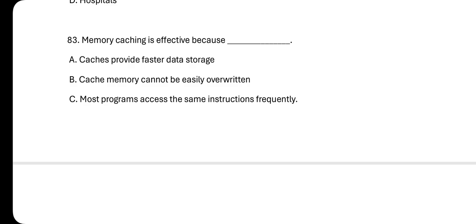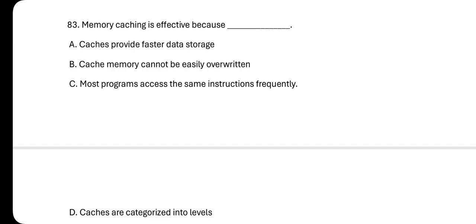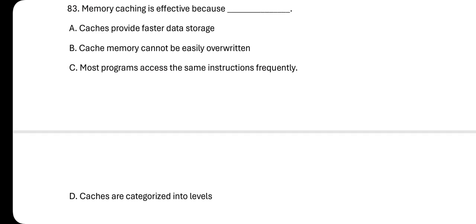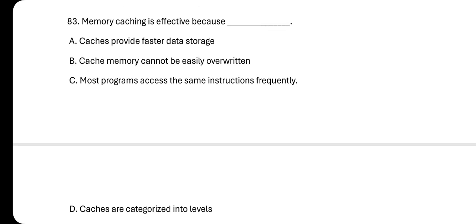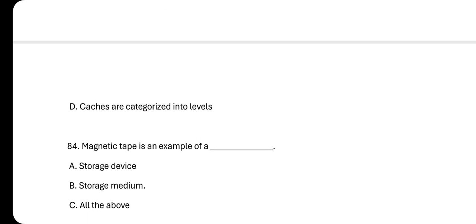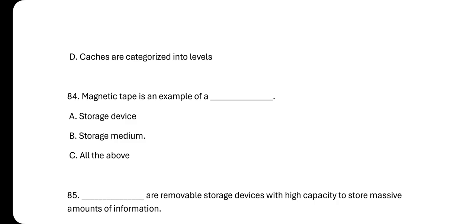Memory caching is effective because: A, caches provide faster data storage, B, cache memory cannot be easily overwritten, C, most programs access the same instructions frequently, and D, caches are categorized into levels.